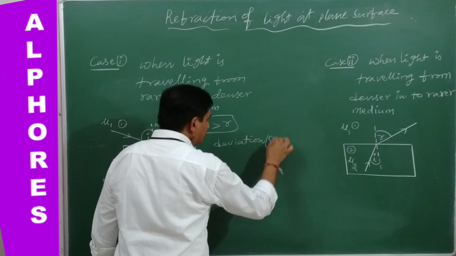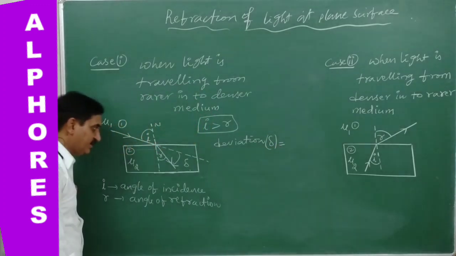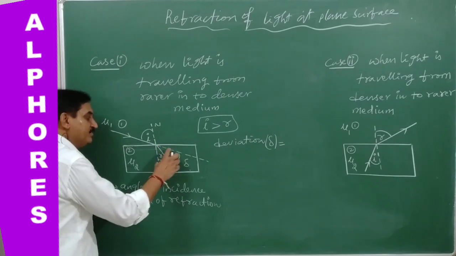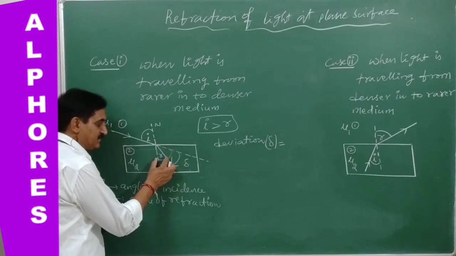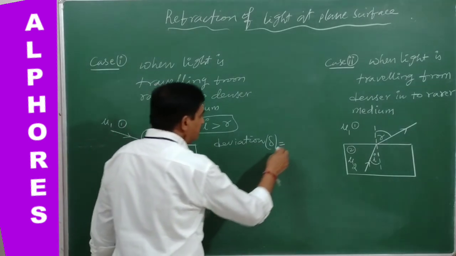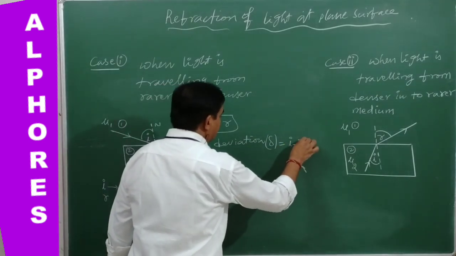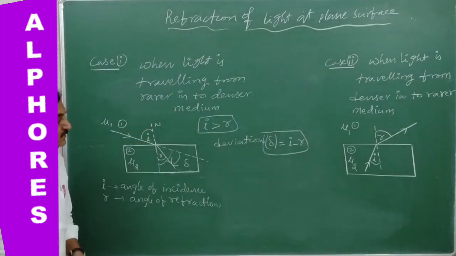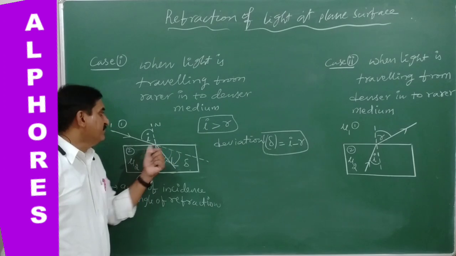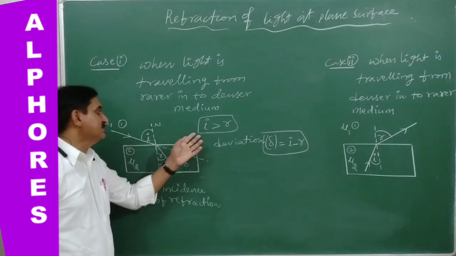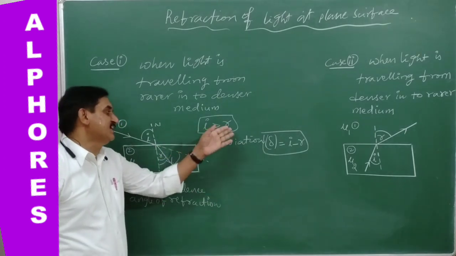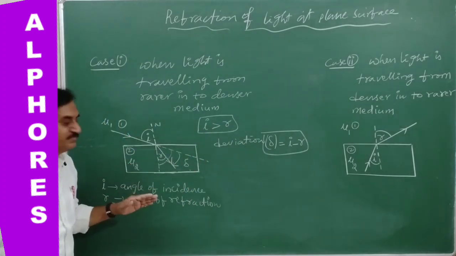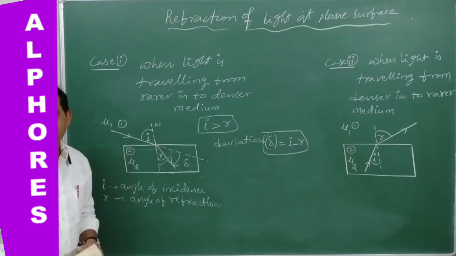Delta is equal to the angle of incidence minus the angle of refraction, so I minus R. Once you decide that I is greater than R, I minus R gives the deviation suffered as light travels from rarer into denser medium.